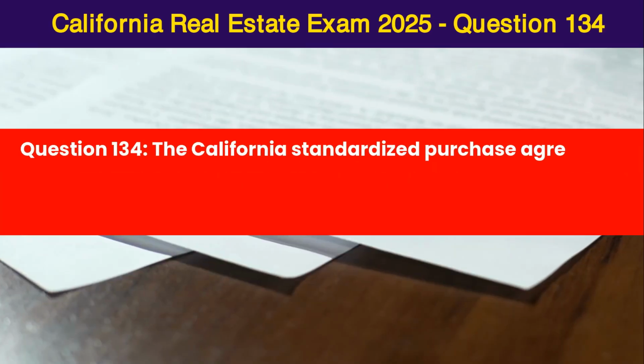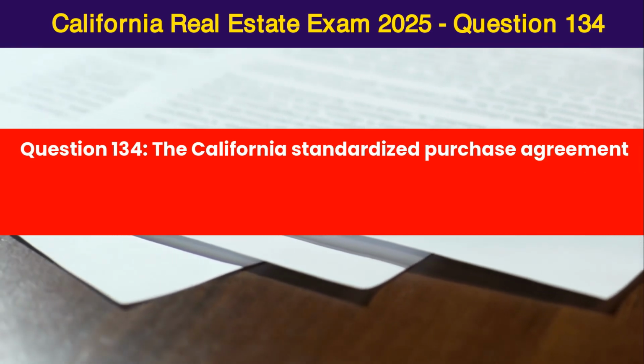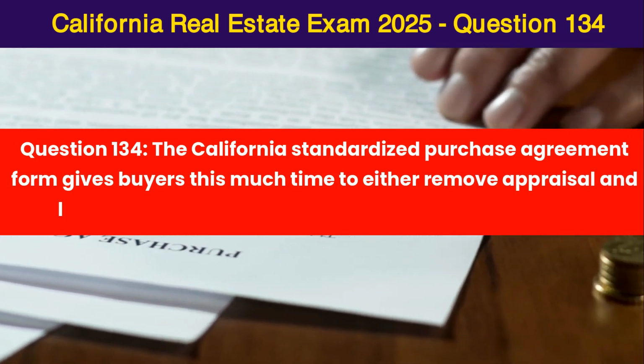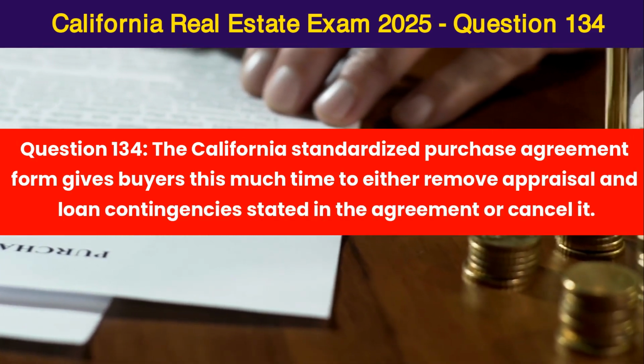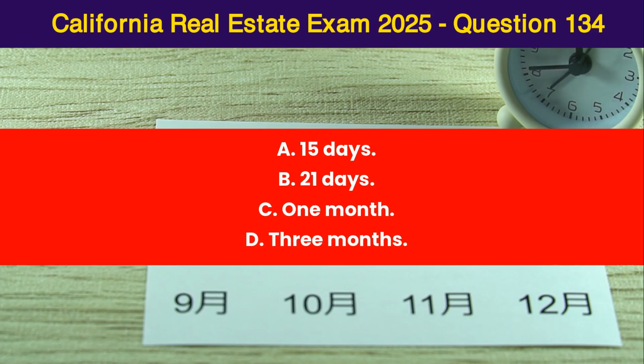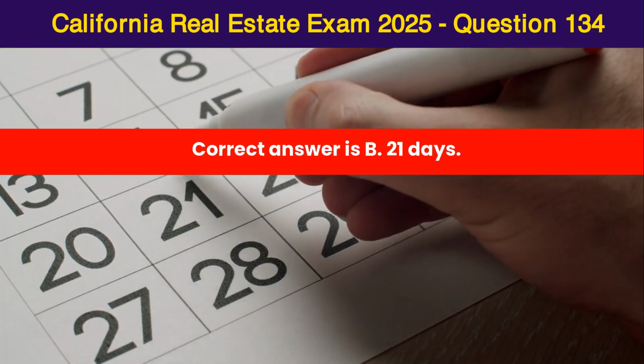Question 134. The California Standardized Purchase Agreement form gives buyers this much time to either remove appraisal and loan contingencies stated in the agreement or cancel it. A. 15 days. B. 21 days. C. 1 month. D. 3 months. Correct answer is B. 21 days.